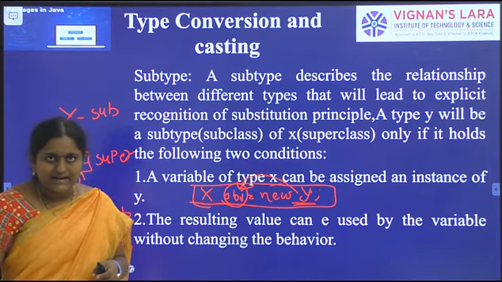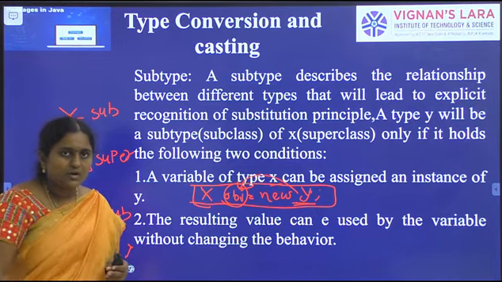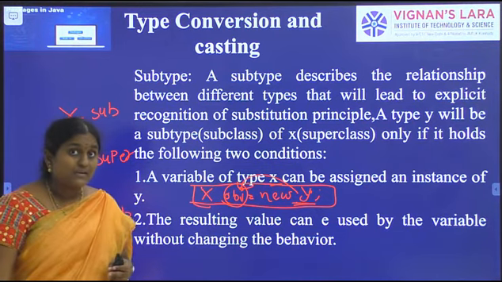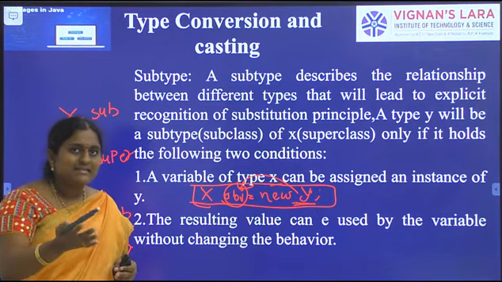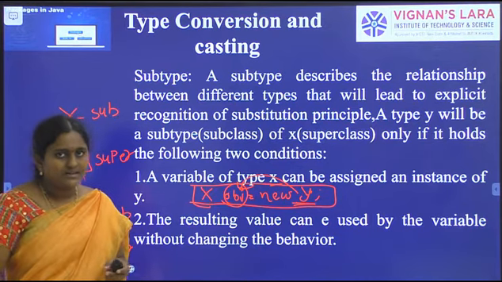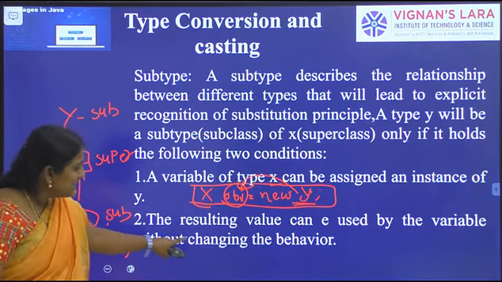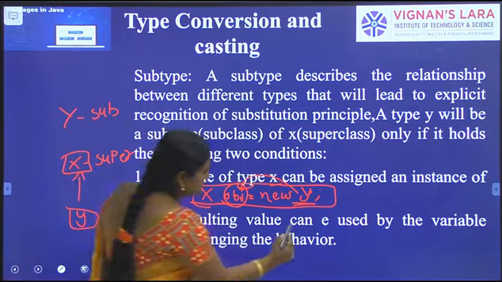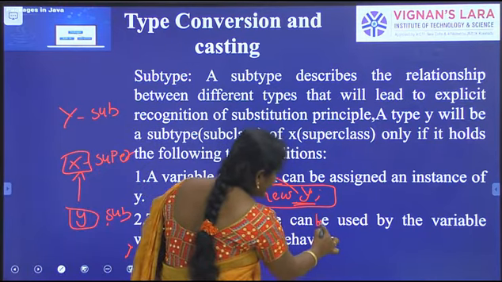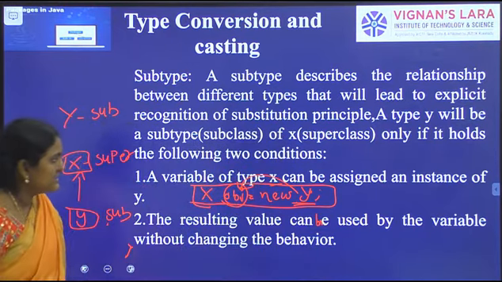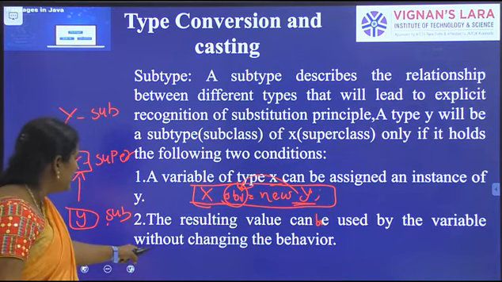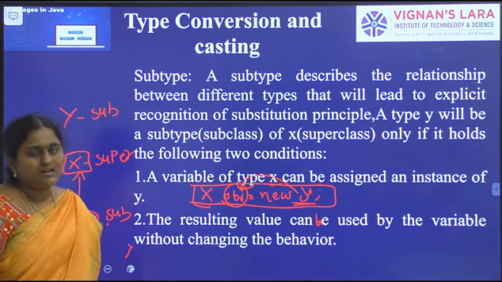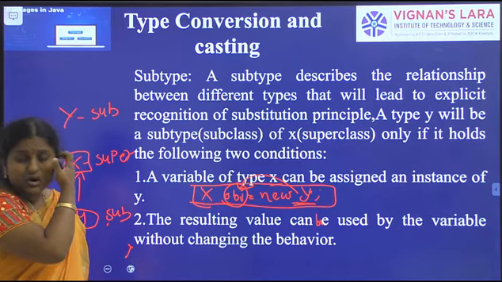It is also valid. So we can create a reference of a superclass, and that superclass reference is assigned to a subclass object. It is a valid statement. Next one is the resulting value can be used. The second condition is that the resulting value can be used by the variable without changing the behavior. So here it should not be changing.